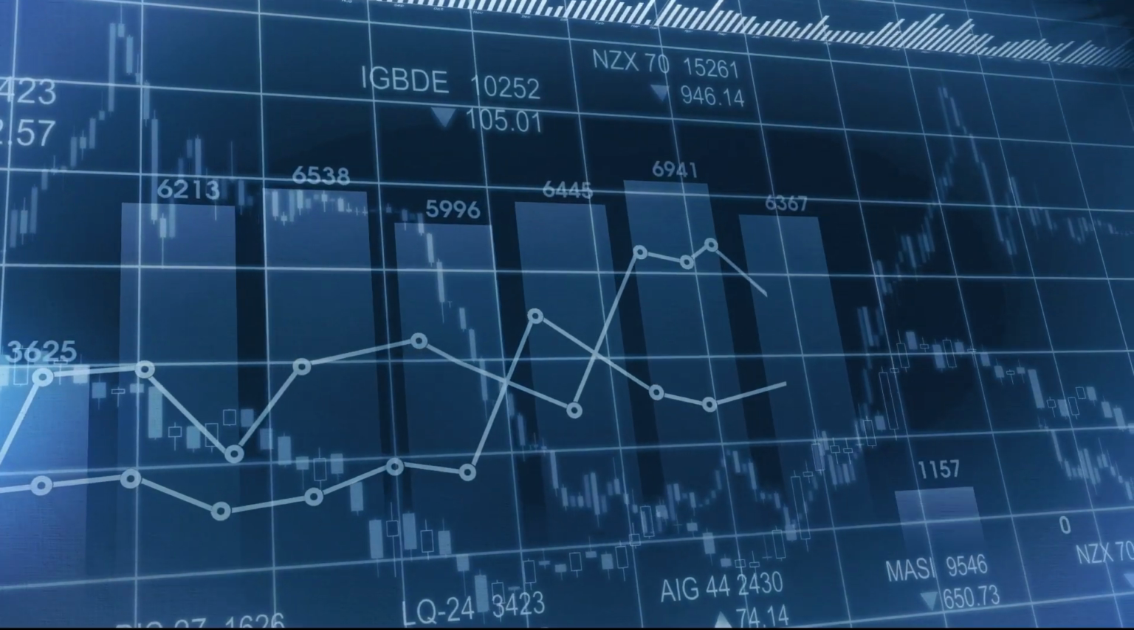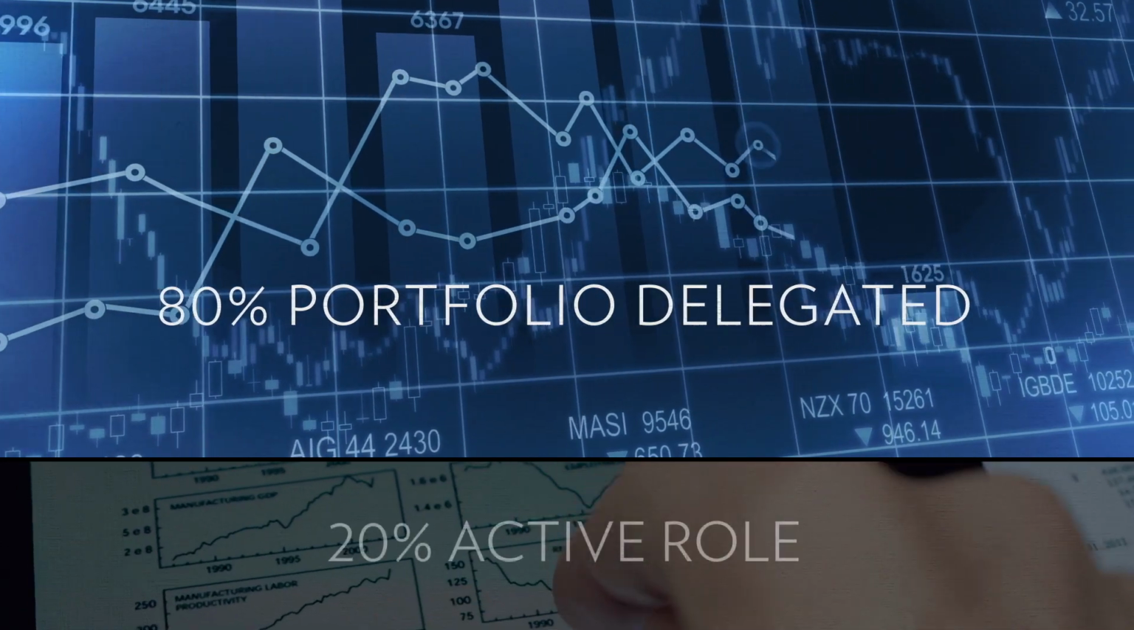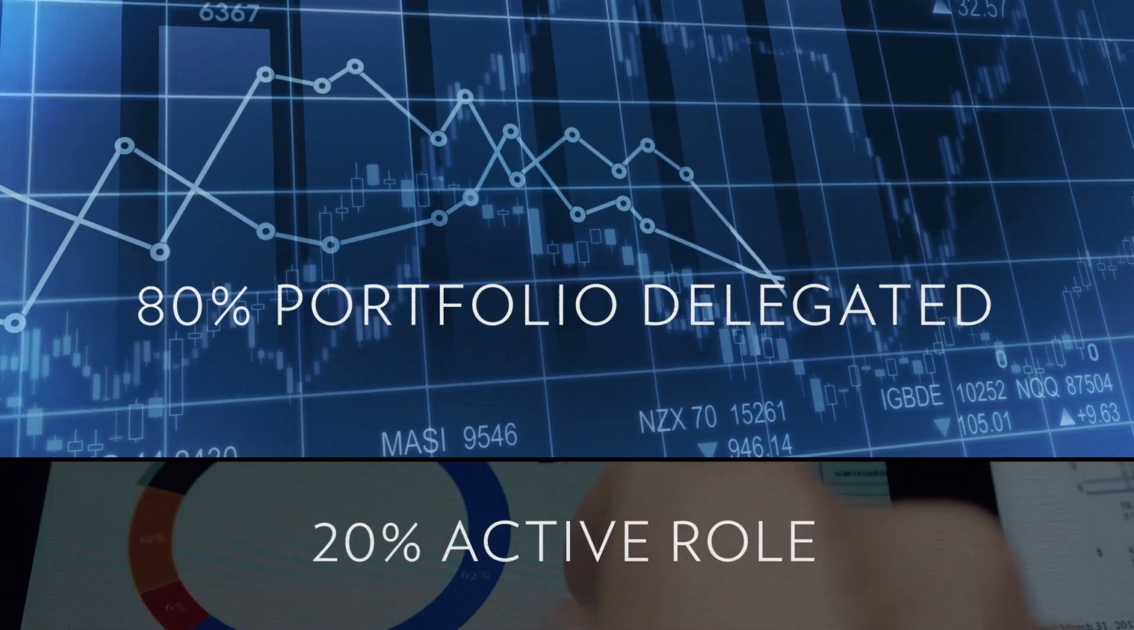Some investors prefer a combination of both. They delegate 80% of the portfolio and keep 20% where they play a more active role.